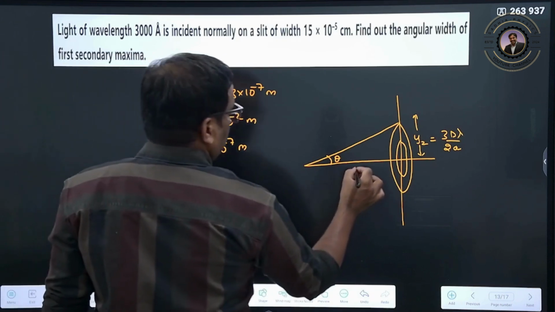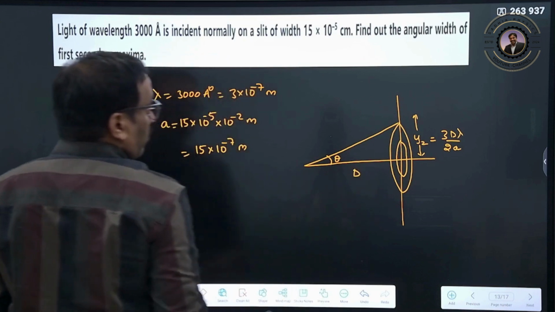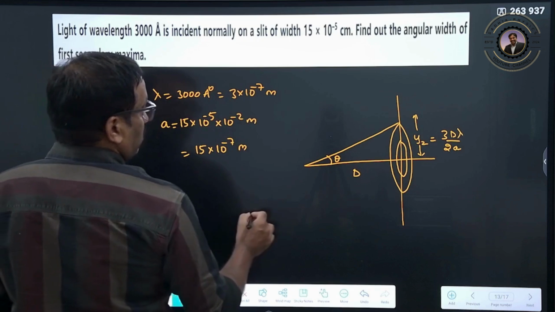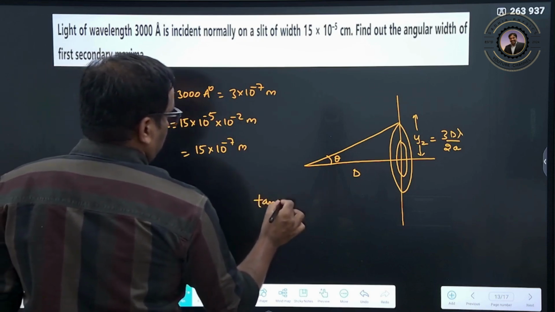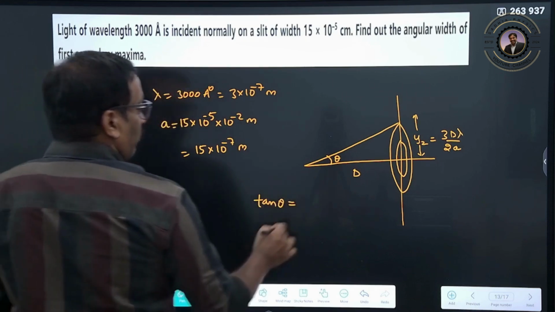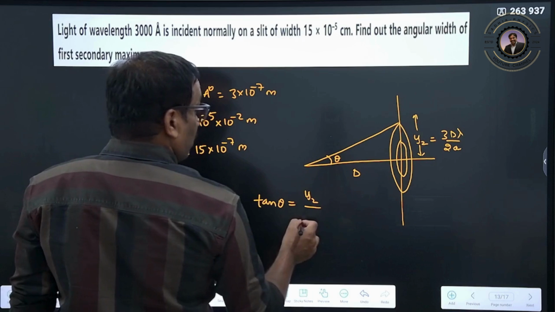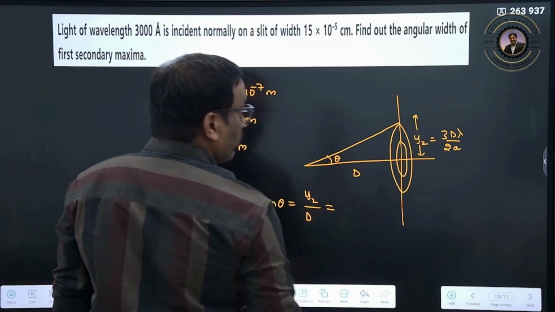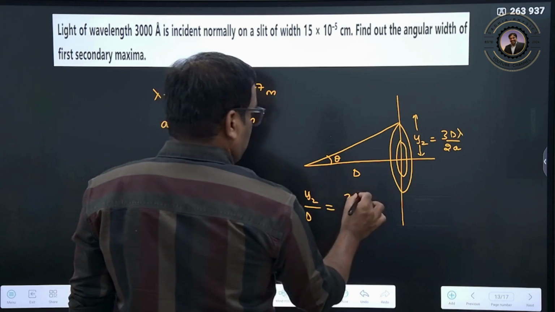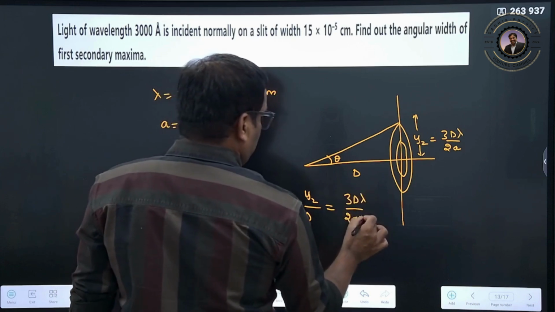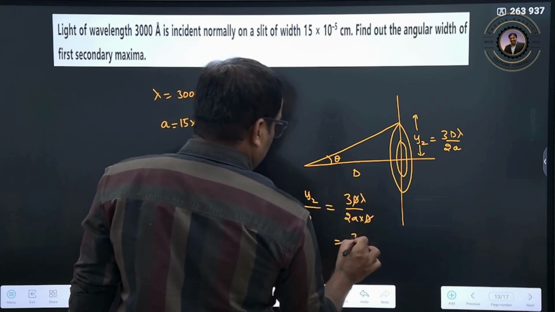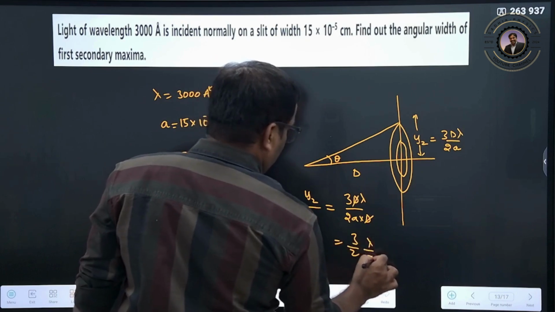D I don't know. So what I can do is rewrite it: tan theta can be written as y2 by D. Y2 is 3 D lambda by 2a, so D cancels here. So 3 by 2 lambda by a.